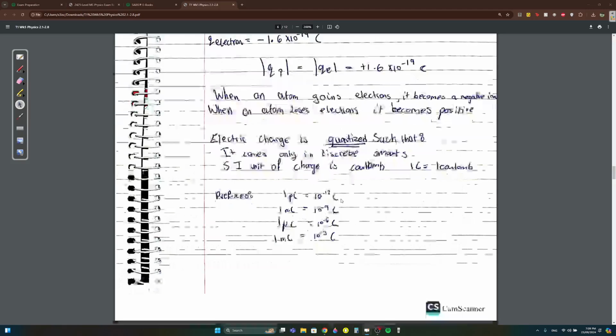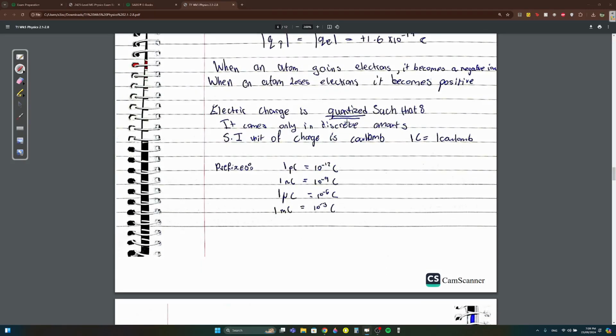Electric charge is quantized. Similar to radiation, it's quantized such that it only comes in discrete amounts. The SI unit of charge is Coulomb, and 1C is 1 Coulomb. These are the prefixes you must know. Pico is negative 12, nano is negative 9, micro is negative 6, milli is negative 3.